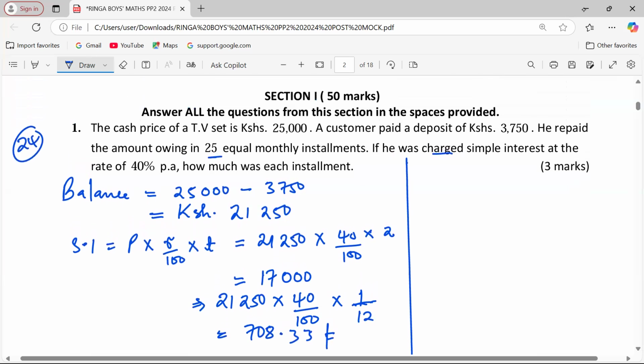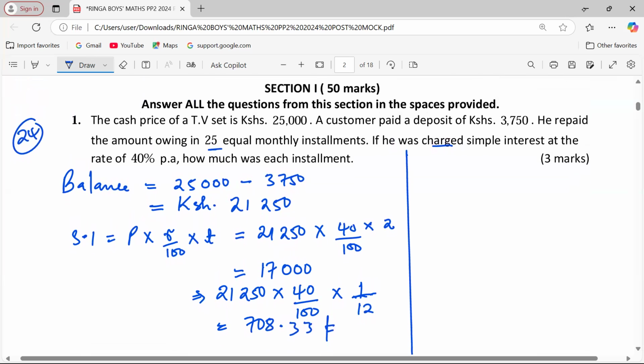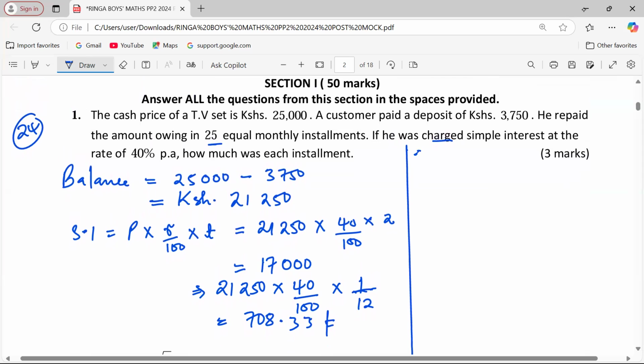So we can talk about the total interest, or simply the total balance paid. Total balance that will be paid after the 25 equal months. It was initially 21,250. In the first 2 years, interest of 17,000 was earned. Then in the last 1 month, because the months were 25, we'll have 708.30.